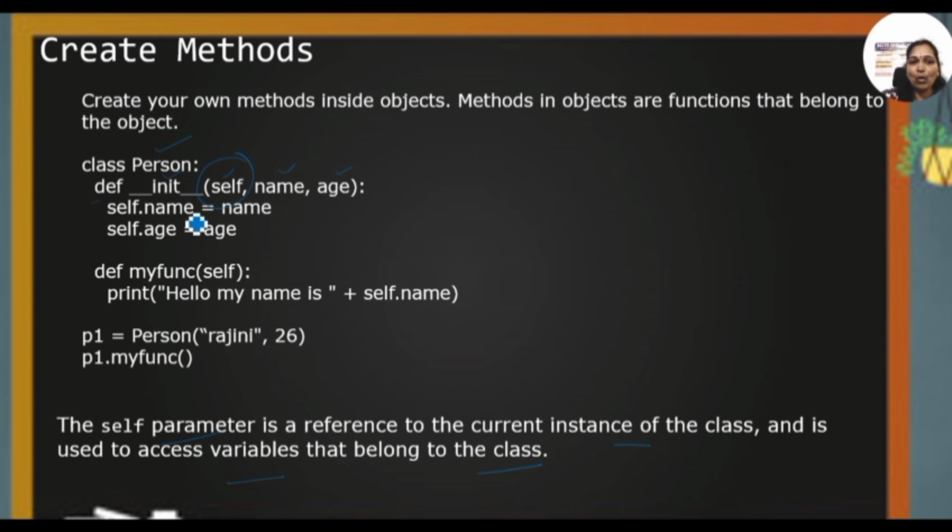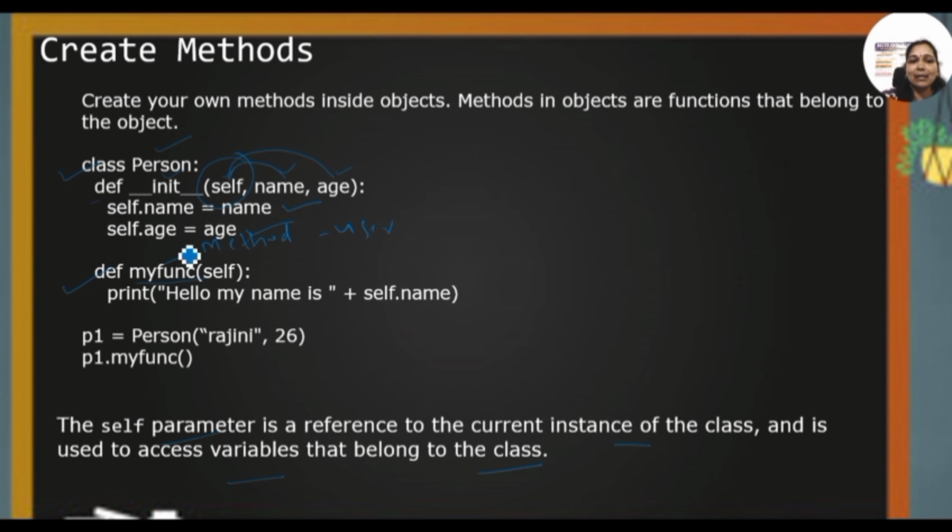That's why self.name equals some variable, self.age equals again age. Now here I'm calling the function, def myfunction. This is another function or method we are creating here. This is a user defined function or method. Here we are creating one class and one method.